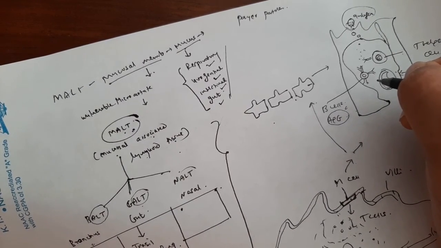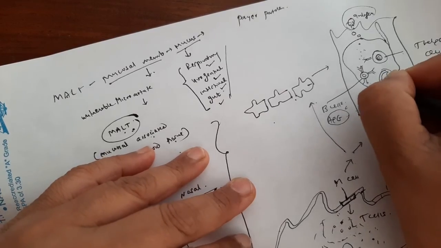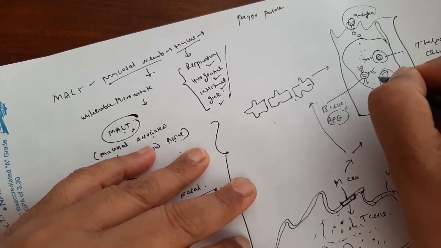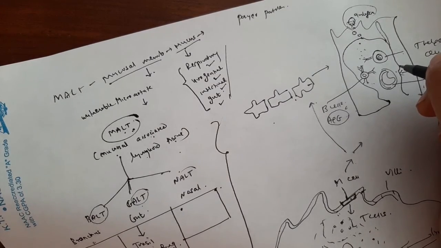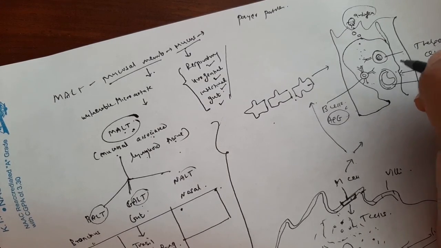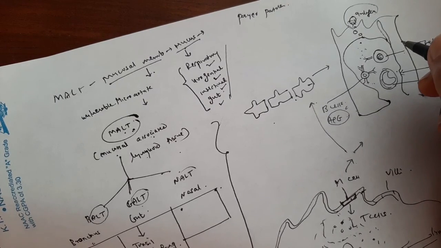So the antigen transported across the epithelial cell by M cells activates B cells at the inductive site, and therefore the M cell is very important. In the Peyer's patches of the intestine, which contain the M cells, phagocytosis of the antigen also takes place.